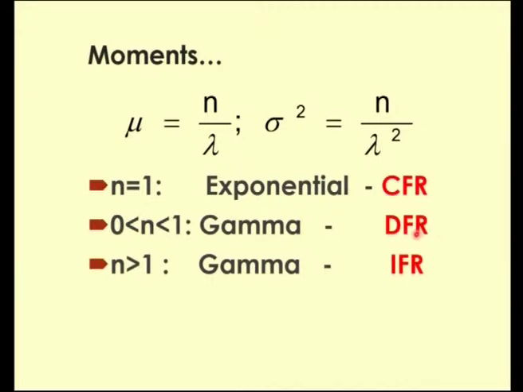Similarly, when n is greater than 1, the gamma distribution reduces to an increasing failure rate distribution. Here CFR represents a constant failure rate, DFR a decreasing failure rate, and IFR an increasing failure rate.